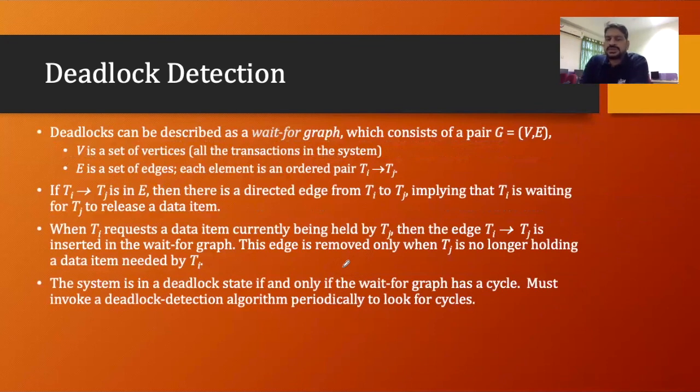Now, the second procedure is how we can remove the deadlock. Let's say in my system I'm not using any prevention technique. Let's say my system goes into deadlock. How can we recover from the deadlock? So there is a procedure called deadlock detection. The first thing is we'll detect the deadlock, and after that we'll look for the recovery process, meaning how we can recover from deadlock.